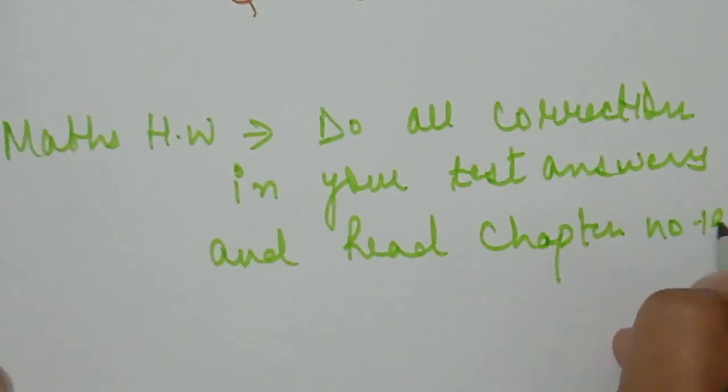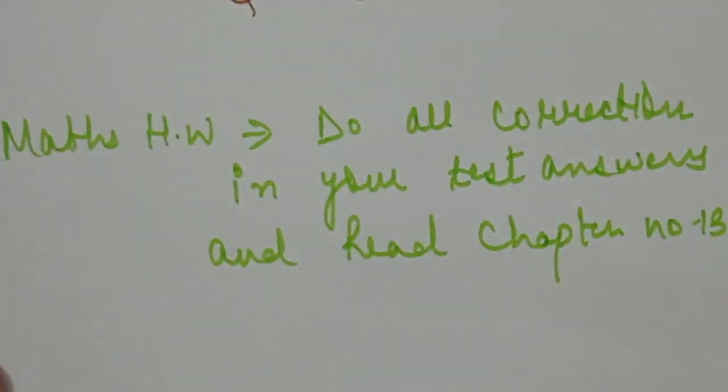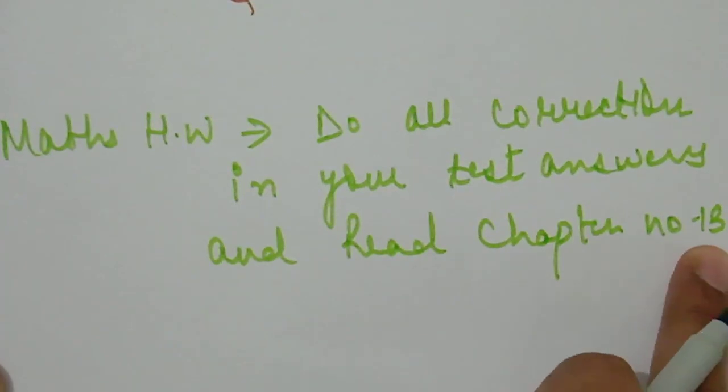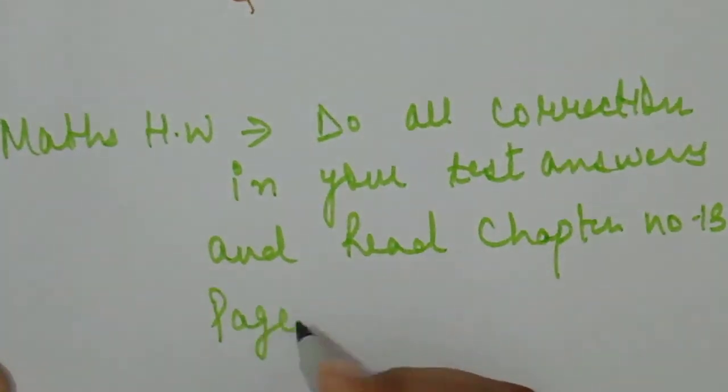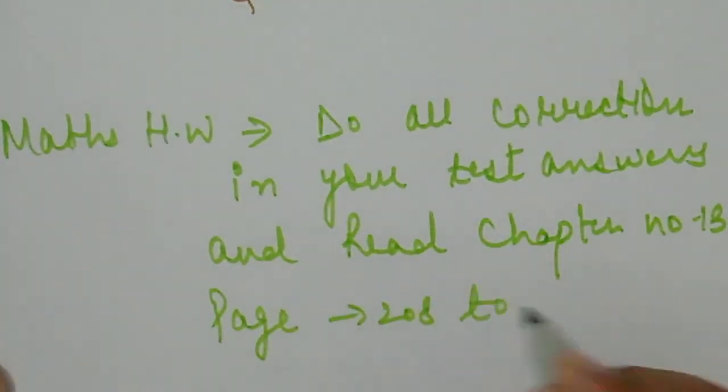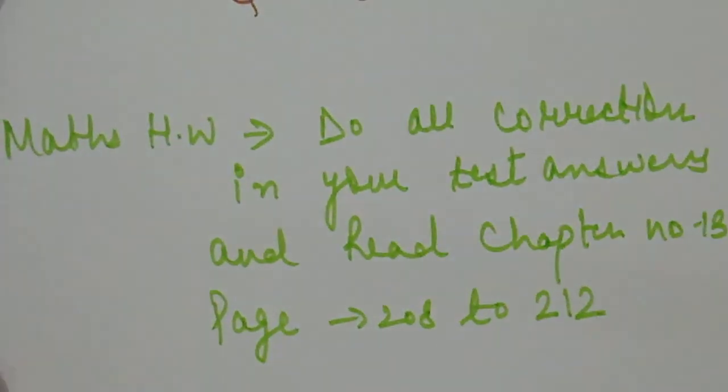chapter number 13. We are going to start a new chapter, chapter 13, which is surface areas and volumes of the different three-dimensional shapes. So you have to read this from page number 208 to 210. You have to read all these pages very carefully and try to understand, because you know about the mensuration which was present in your 8th standard class. So you know about the areas and volumes of sphere, cuboid, cylinder. So you have to read it carefully, and then we will start our chapter from tomorrow onwards.